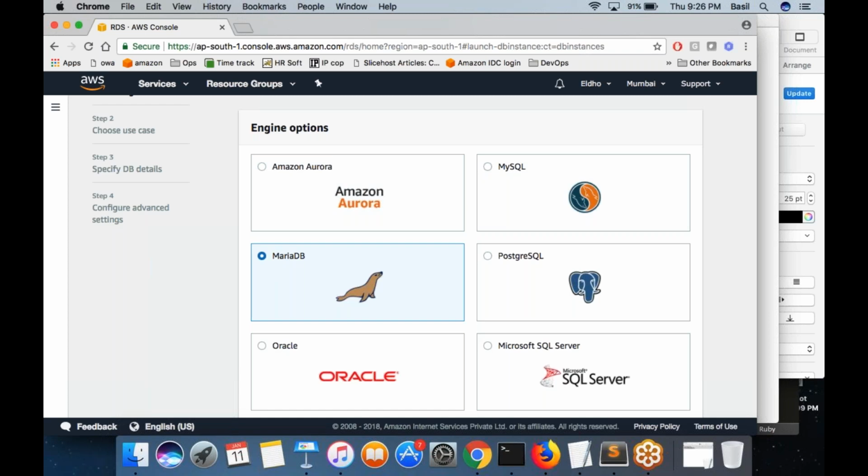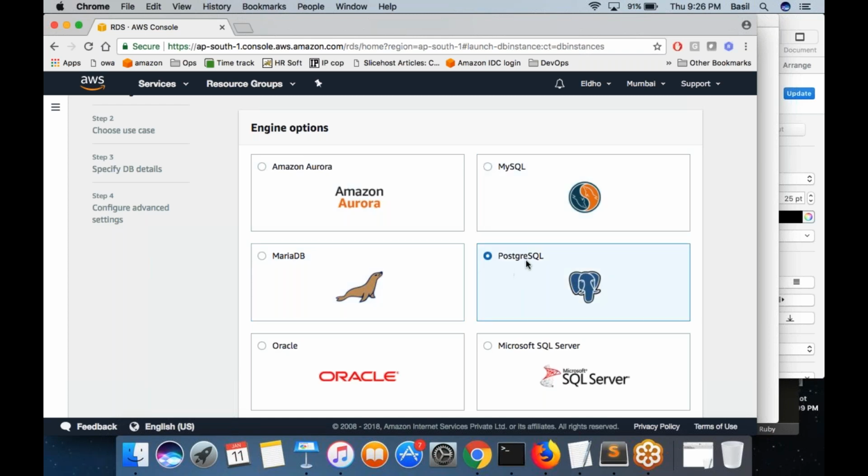Then again, MariaDB is an open source which is being contributed by people all over the world. So MySQL and MariaDB are almost the same, but now different people are developing them as a different software, right? This was the old MySQL renamed to MariaDB.